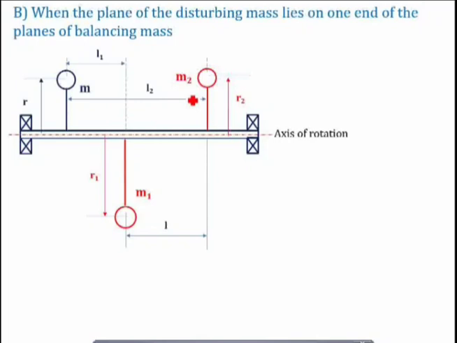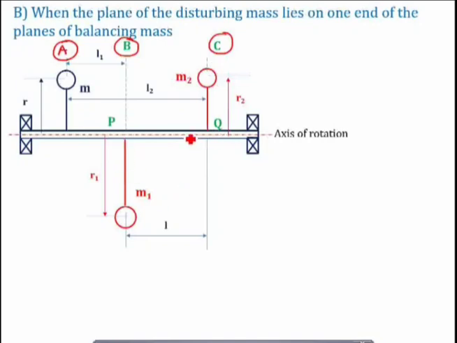Okay. Now again, Q and P are the points in planes C and B, and let us say this plane is plane A. So you can see that this plane A, the plane of the disturbing mass, is lying at one end. B is the plane of balancing mass M1, and C is the plane of balancing mass M2.